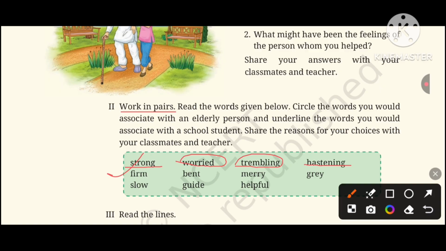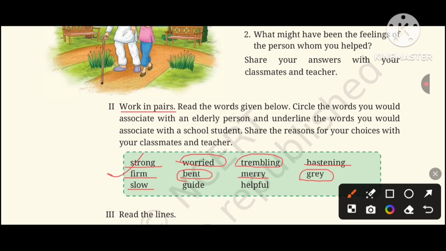Now next is firm. Firm is steady. That is a school student. Bent. Bent will go with elderly person. Merry. Merry means happy. So school students are happy. Gray. Gray, white hair, gray hair. So gray will go with elderly person.